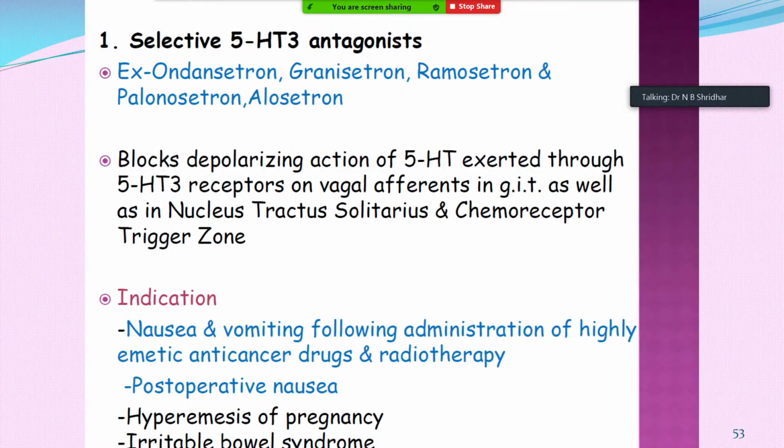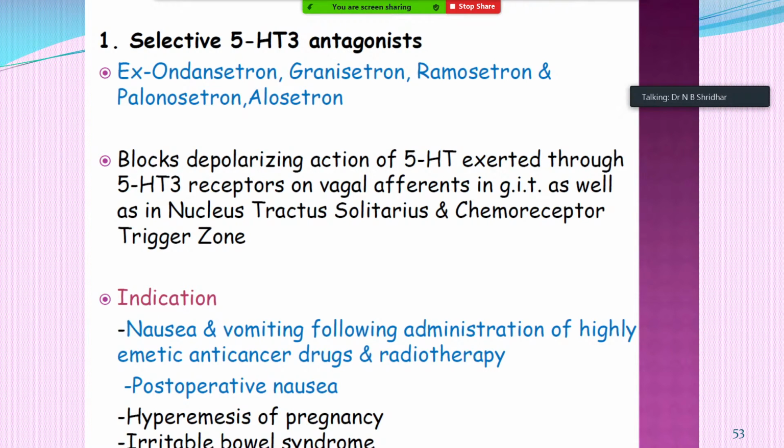And the selective 5-HT3 antagonists, for example, are ondansetron, granisetron, ramosetron, palonosetron and alosetron. All these are the selective 5-HT3 antagonists. This block is of the depolarizing type, depending upon the nature of the particular agonists, and the 5-HT action is exerted through 5-HT receptors on vagal afferents in the GIT, as well as the nucleus tractus solitarius and the chemoreceptor trigger zone. So these are going to act on these particular sites.